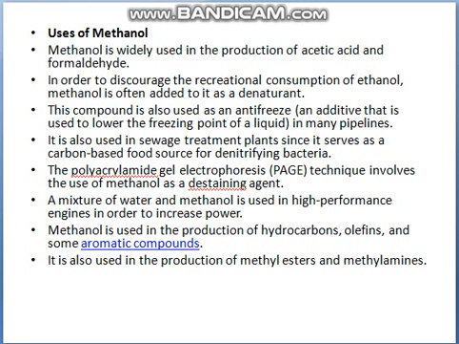Next is the use of methanol. Methanol is widely used in the production of acetic acid and formaldehyde. In order to discourage the recreational consumption of ethanol, methanol is often added as a denaturant. This compound is also used as an antifreeze in many pipelines. It is also used in sewage treatment plants.